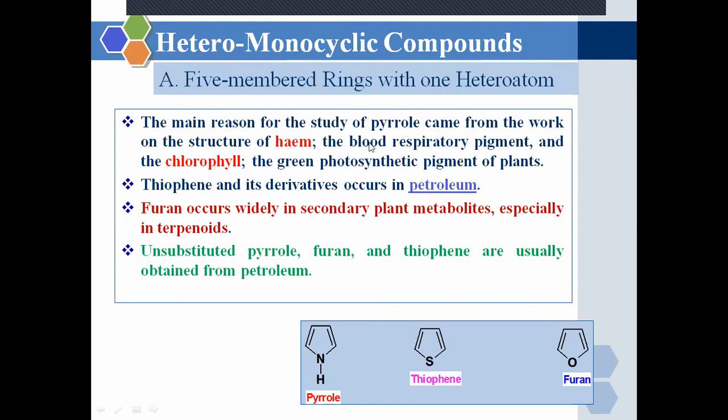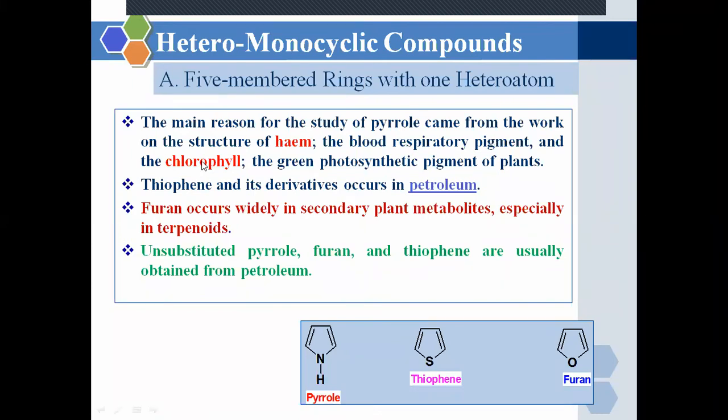Pyrrole has its existence in the structure of heme, that is hemoglobin, the blood respiratory pigment. The structure of hemoglobin contains the pyrrole ring. So we have to study what pyrrole actually is and how it is structured. They have their own importance in our life.